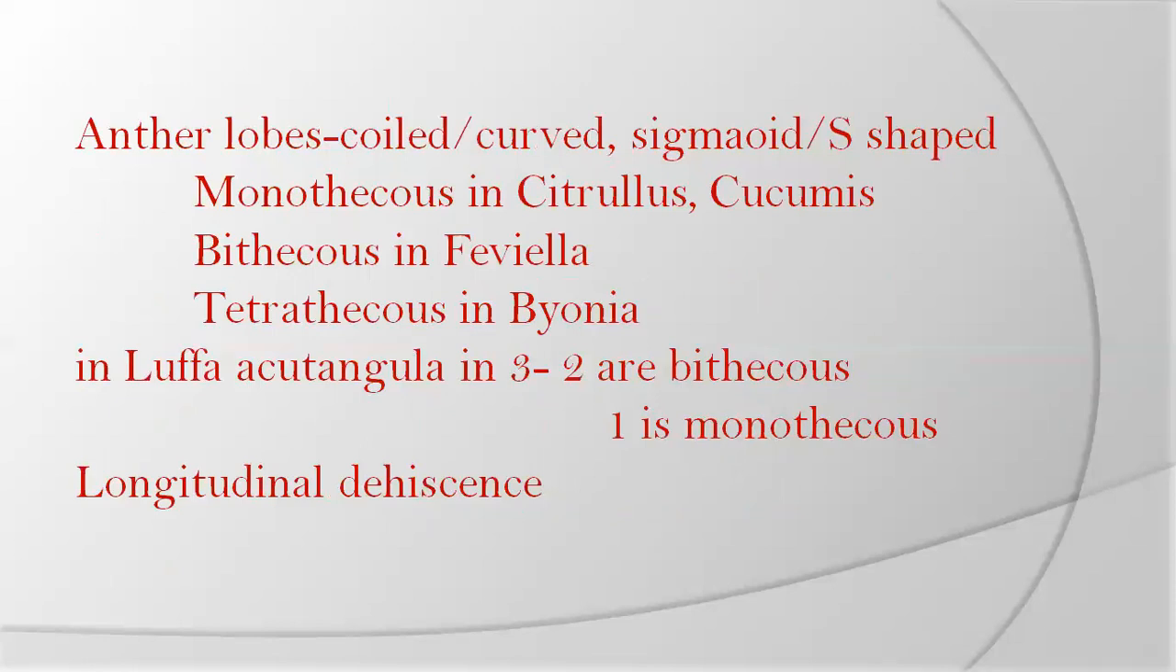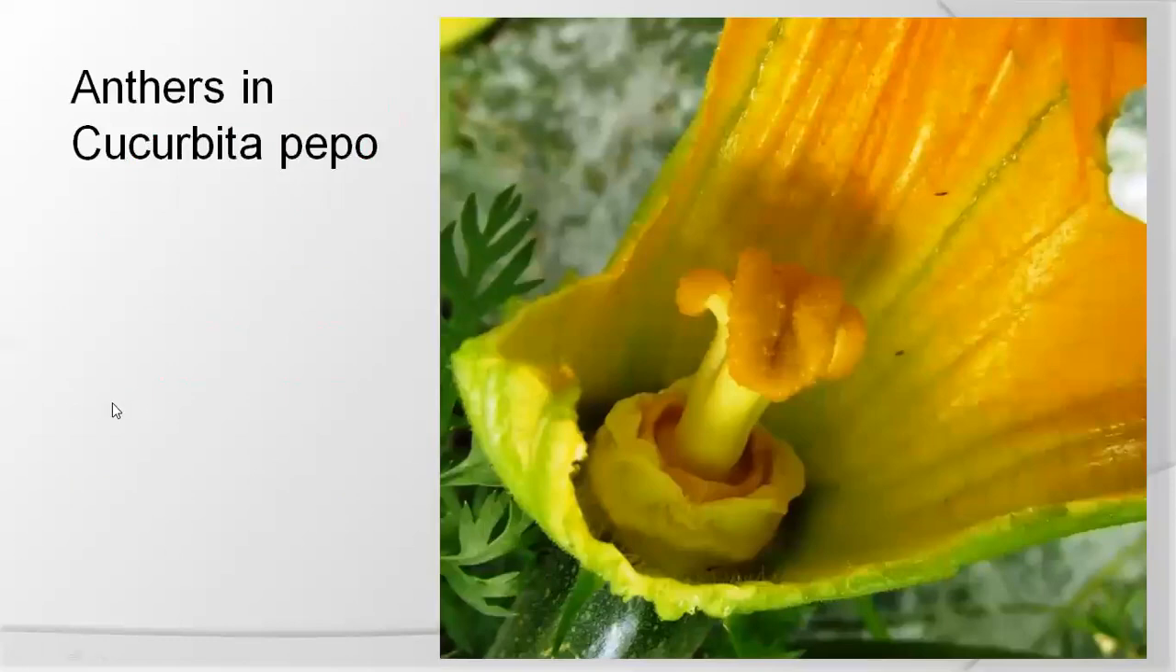Anther lobes coiled or curved, sigmoid or S-shaped, monothecous in Citrullus and Cucumis, bithecous or dithecous in Fevillea, tetrathecous in Bryonia. In Luffa, among the 5 stamens, 3 stamens are dithecous, and the remaining one is monothecous. Longitudinal dehiscence takes place in the anther. So these are the anthers in Cucurbitaceae.